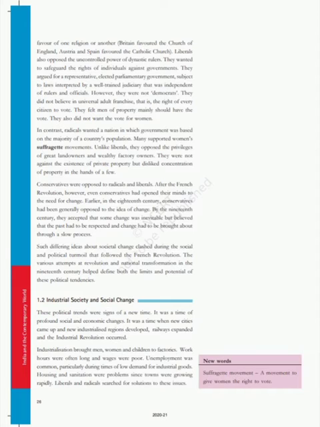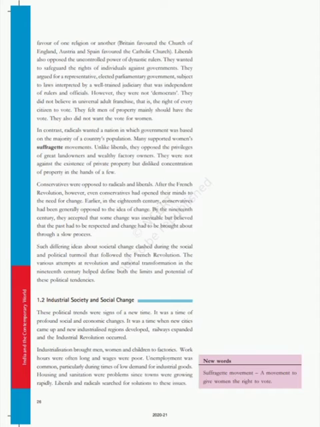But the liberals were not Democrats. They did not believe in universal adult franchise. You know that in a democratic country, they believe in universal adult franchise, that is the right of every citizen to vote. But the liberals did not believe in it. They felt men of property mainly should have the vote. They also did not want the vote for women. That means they never supported the rights of women or the vote of women.